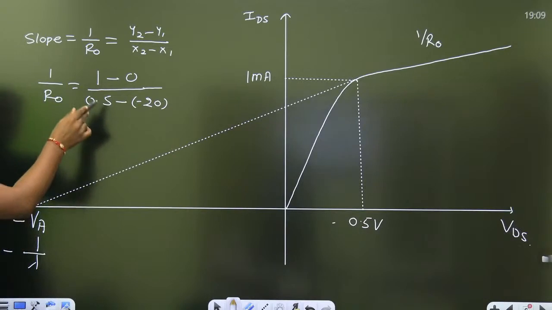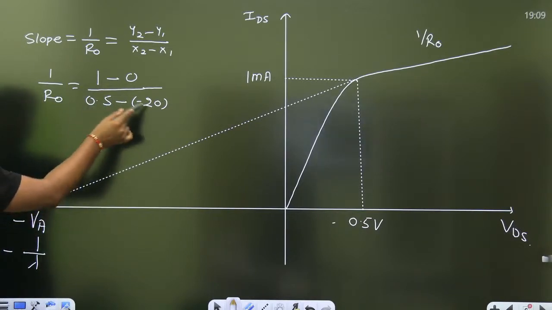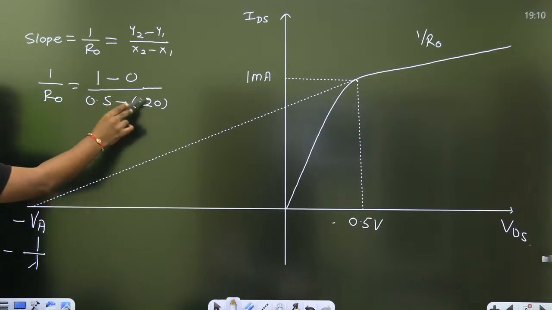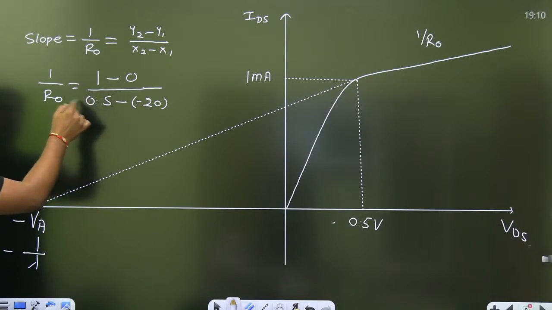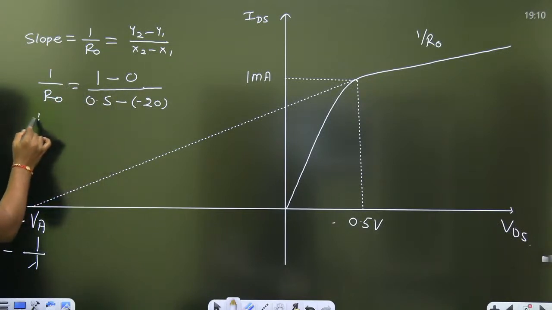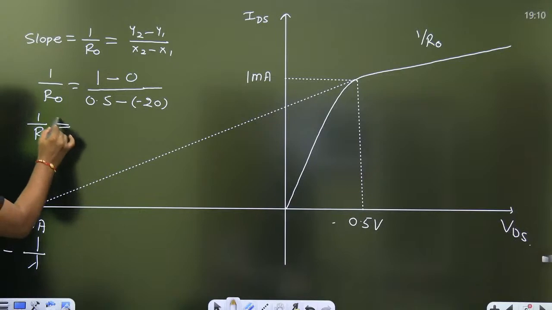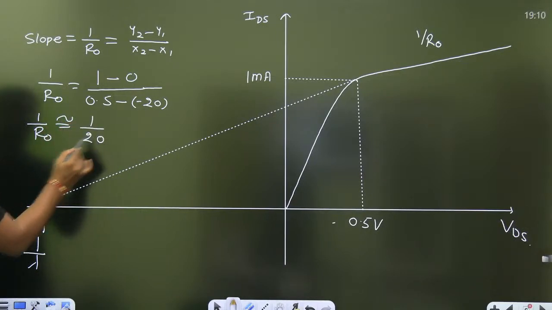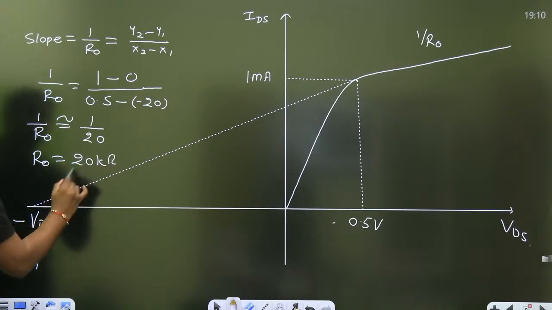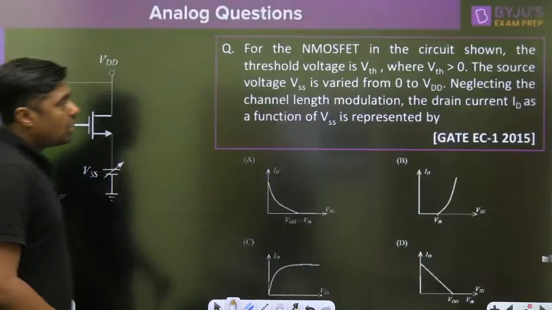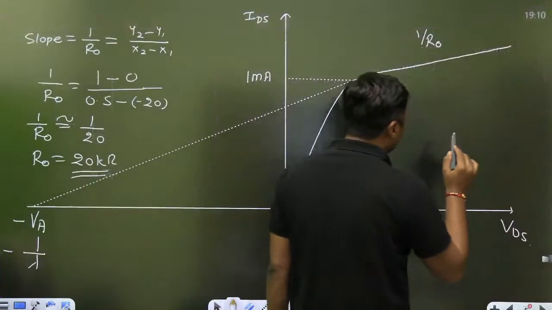Now we can neglect, because this 0.5 is almost negligible as compared to 20. It is 40 times higher. We can neglect this 0.5. Then it will become 1 by R0 is nearly equal to 1 by 20. So what is the R0 equal to? 20 kilo ohm. That is the answer. The answer for this question is 20 kilo ohm.